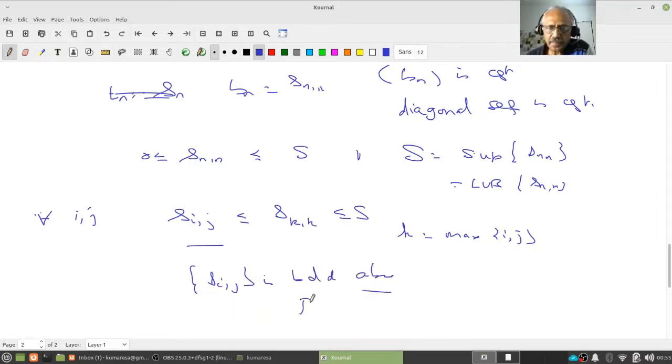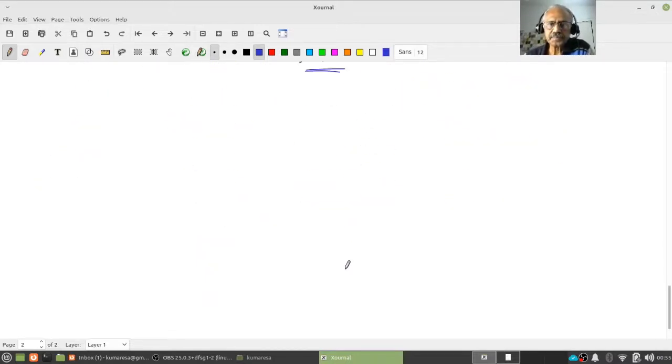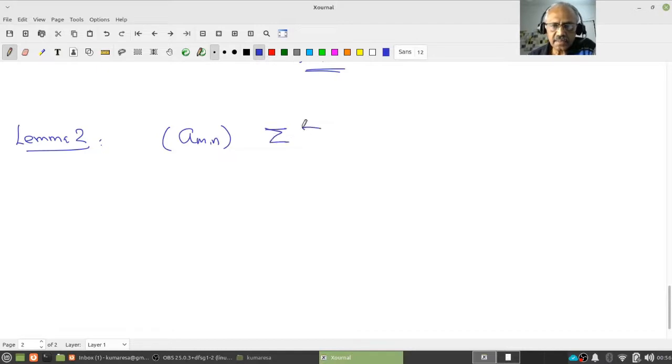Okay, pause, review, proceed. Now comes the next lemma. Let us again assume a_mn is a double sequence. Then let us look at three iterated sums. If you want, you can also assume non-negative; without that, I will simply say |a_mn|.